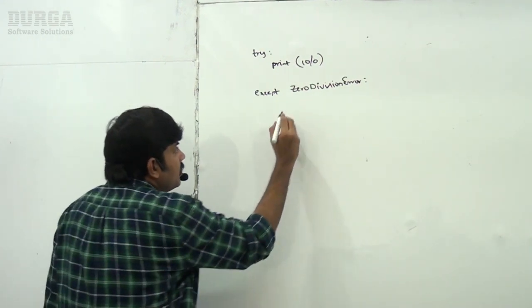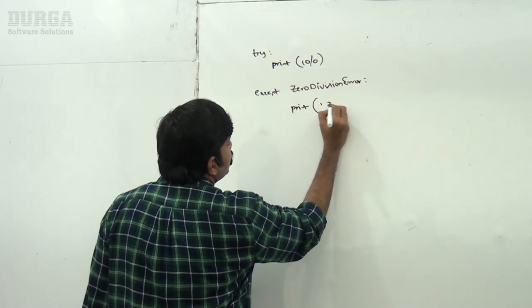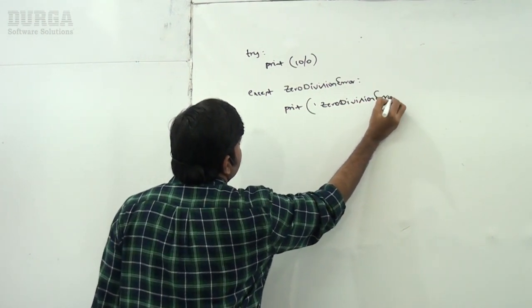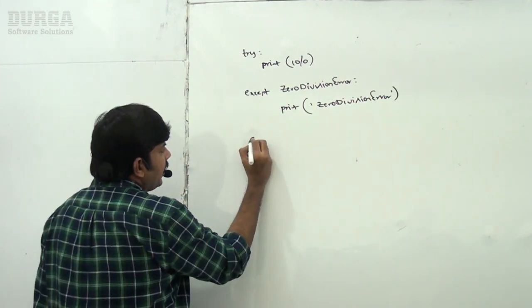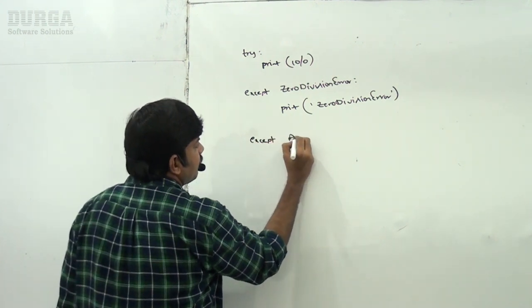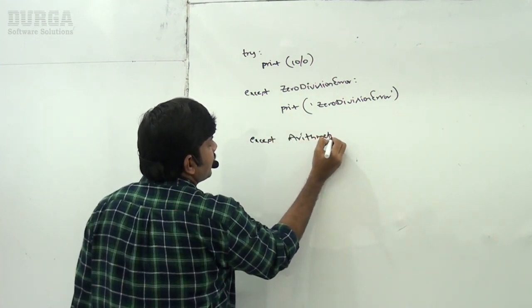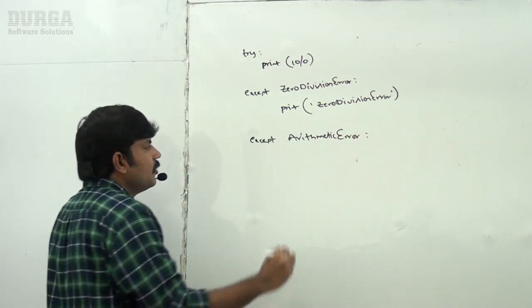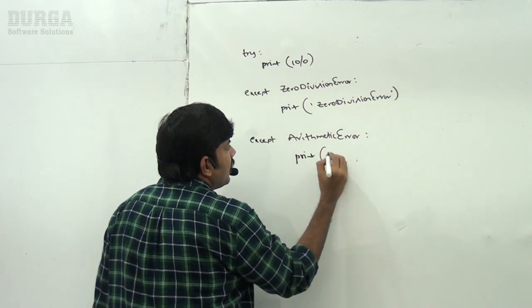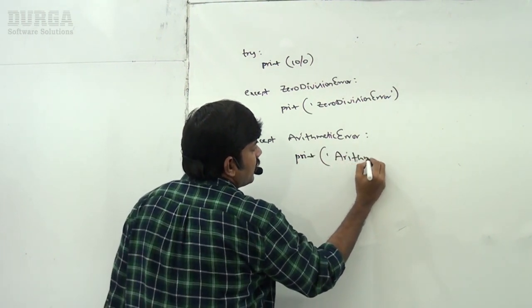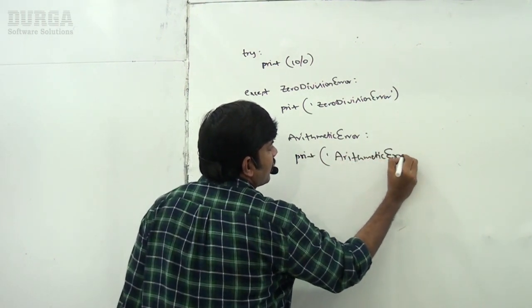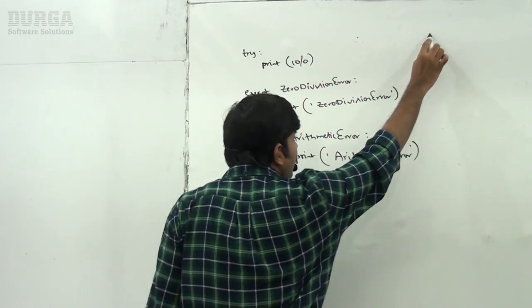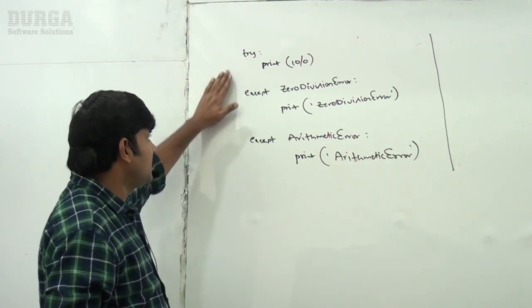Print ZeroDivisionError. Just print ZeroDivisionError. Like this I am taking. Next, except ArithmeticError. Like this I am taking. Except ArithmeticError: print ArithmeticError. Like this I am taking, sir. That's all. Sir, now take very special care about this terminology, right?